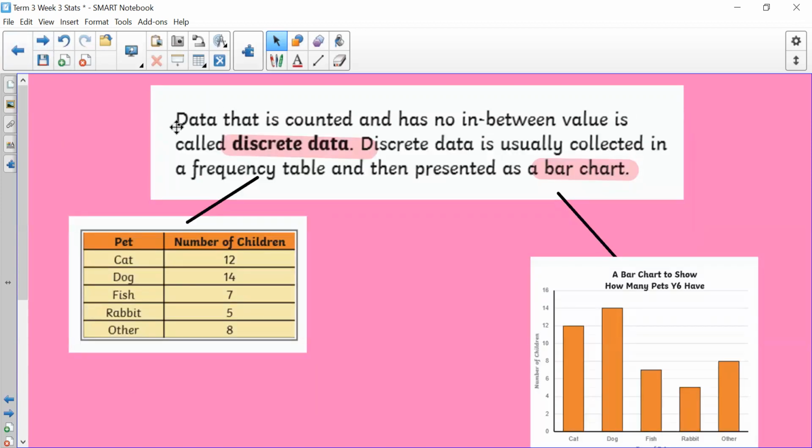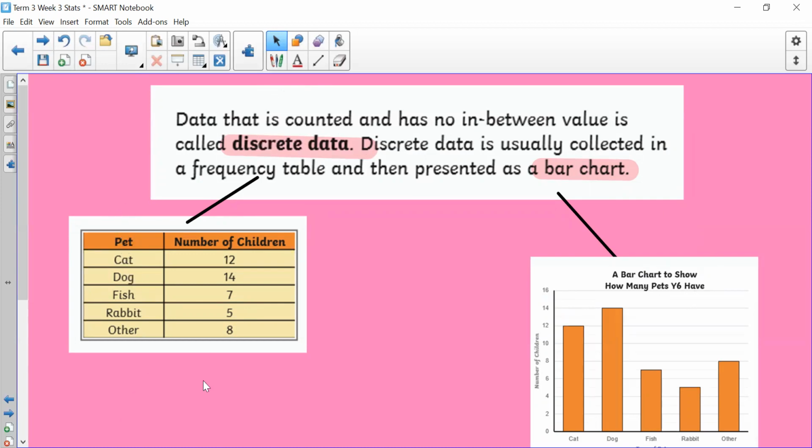Just to put it into other terms, discrete data is counted. It is not measured. It is something that can be counted, okay? So discrete data is usually collected in a frequency table and then presented as a bar chart.